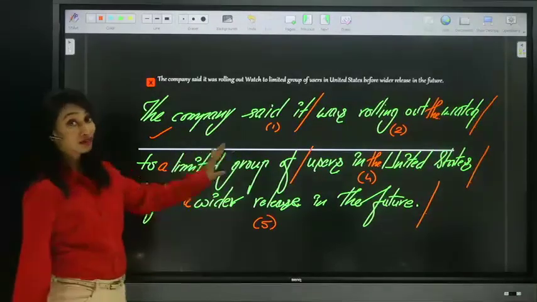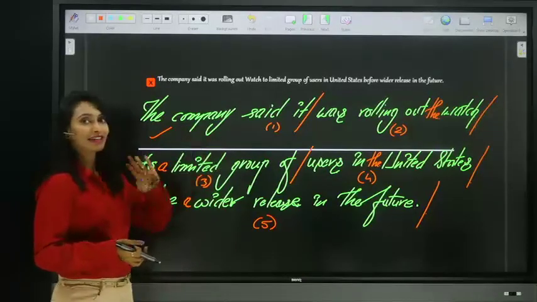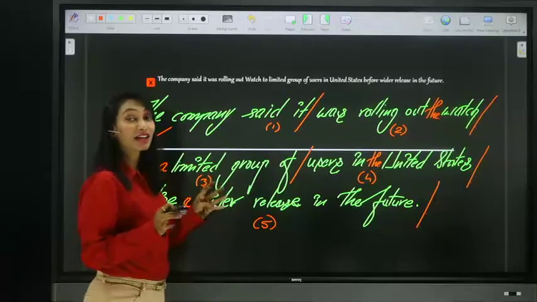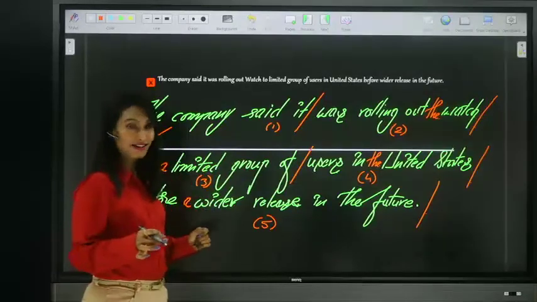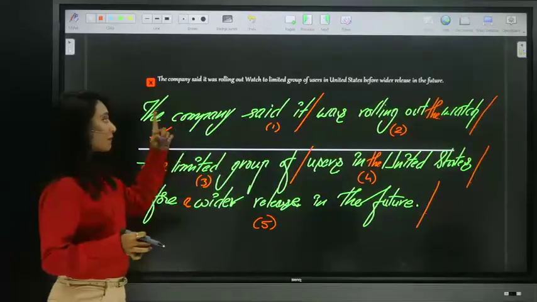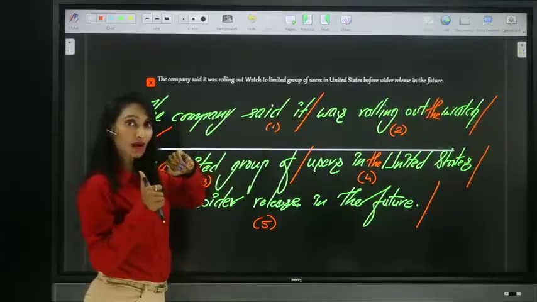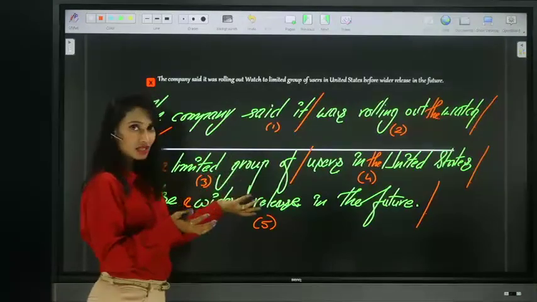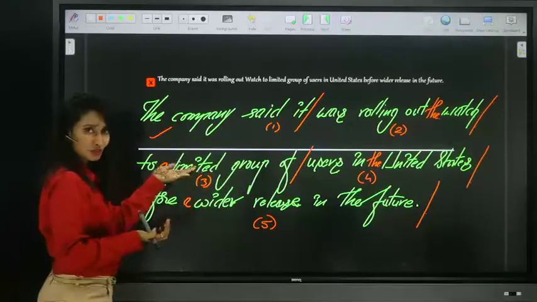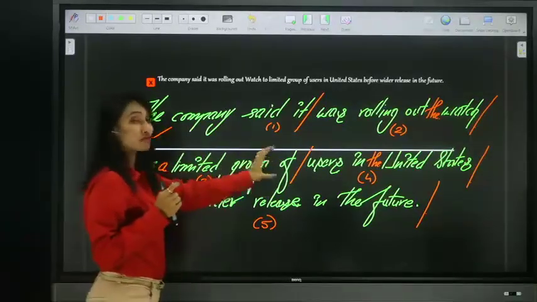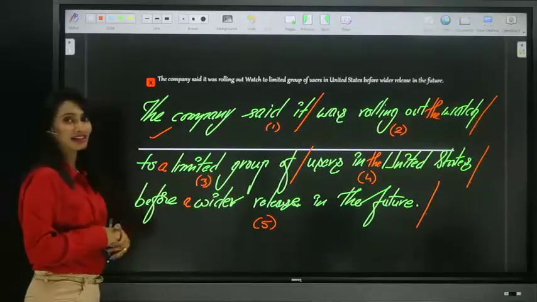See, all the four parts have error. So the new pattern is this. They are not simply asking you where there is error. They are asking you where there is no error. So here four parts have error. This part has no error. The watch: which watch are we talking about? A particular watch. The company releases something and it was rolling out the particular watch, the watch to a limited group of users in the United States before a wider release in the future.